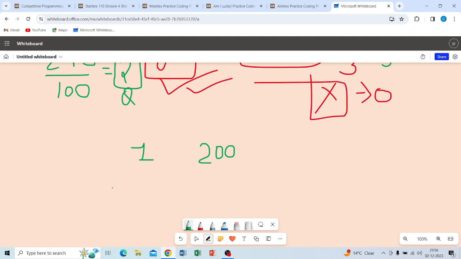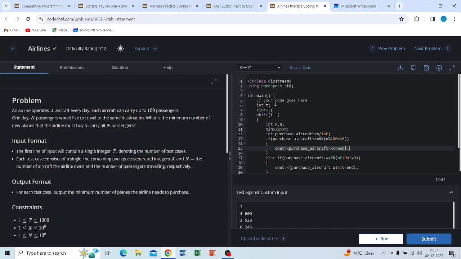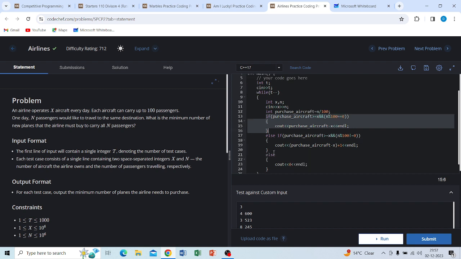So you simply divide by 100, and the quotient will be 2, and the number of purchasing aircraft will be 1. This condition is used for that case. Else is for the else condition.